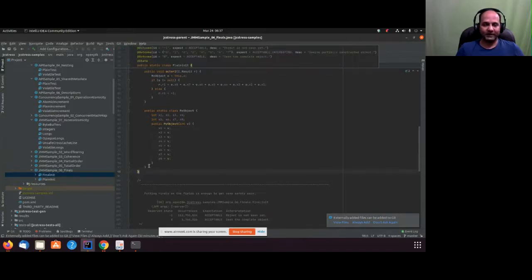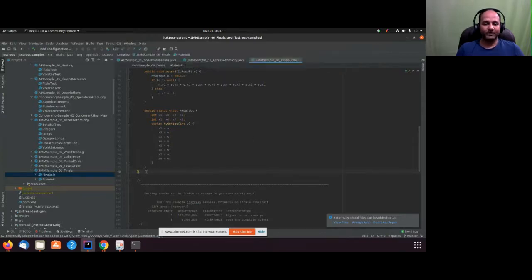In my experience, I have seen even JDK developers try to experiment with this. They try to see what is possible and what is not possible in the Java memory model using GC stress test. So this is a really very useful tool to understand the Java memory model as well. You can experiment and you can see what is going to happen in this scenario.